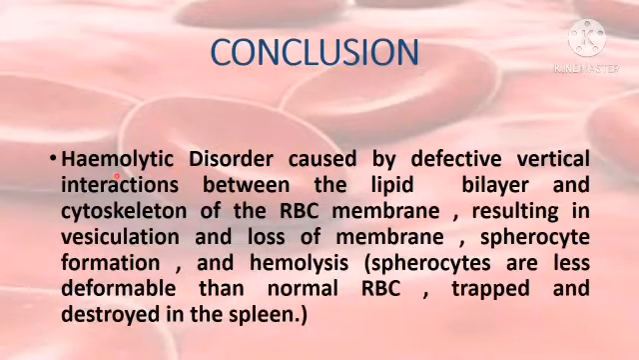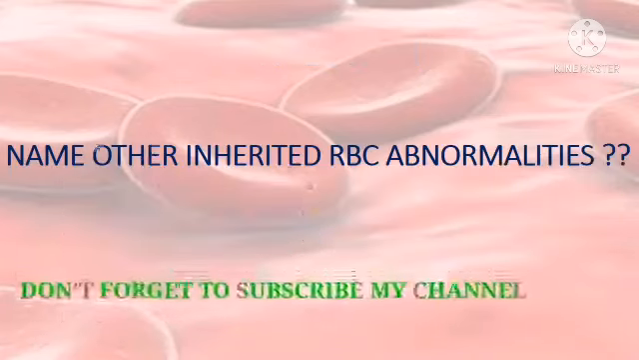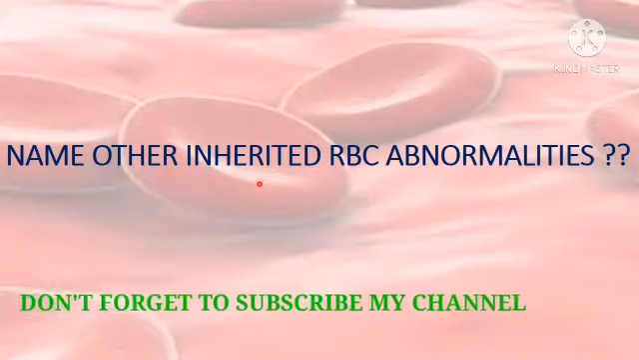So to summarize, hereditary spherocytosis is a hemolytic disorder caused by defective vertical interactions between the lipid bilayer and the cytoskeleton of the RBC membrane, resulting in vesiculation and loss of membrane, thus spherocyte formation. As the spherocytes are less deformable, they will be entrapped and destroyed in the spleen, causing extravascular hemolysis, resulting in intermittent jaundice and splenomegaly. Can you name any other inherited RBC abnormality?